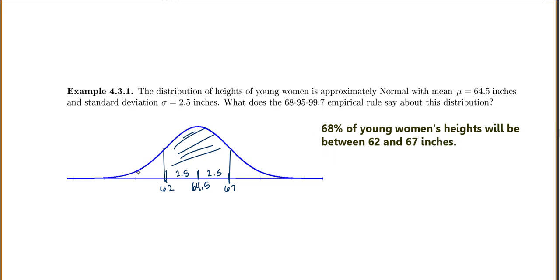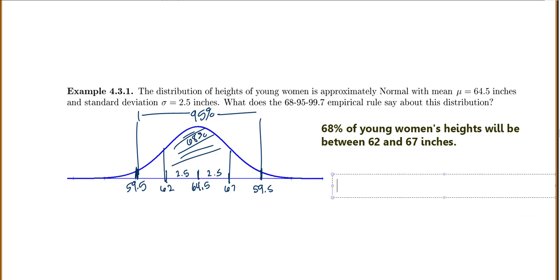Let's see what happens if we go out two standard deviations. If I do 62 minus 2.5, I get 59.5. Inside here was 68%, and from here to here is 95%.